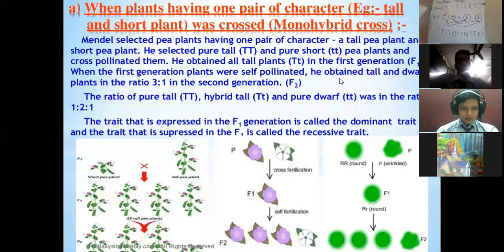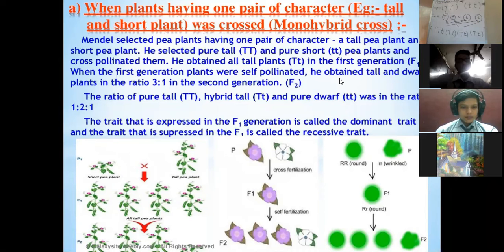Next is the law of dominance. In this you can see all the plants of the F1 generation will be tall, although it's a hybrid variety which has been obtained by crossing the tall with the dwarf. All the plants in the F1 generation are tall, right?